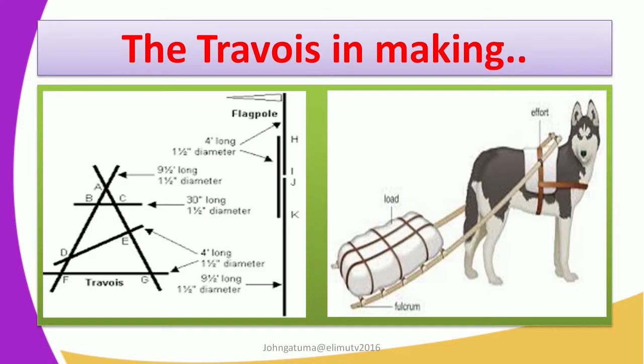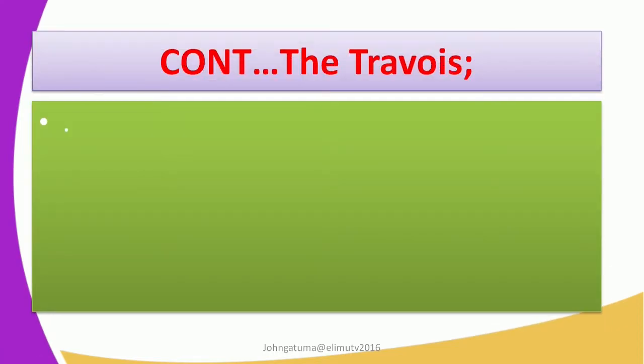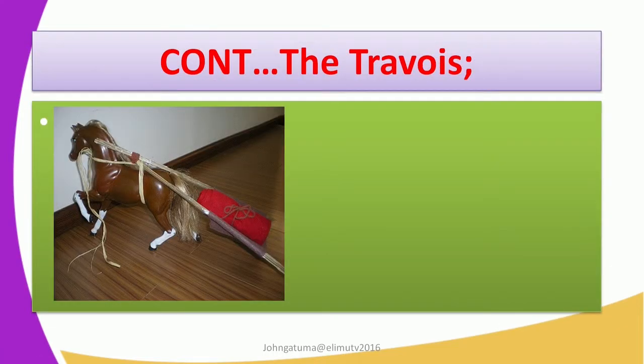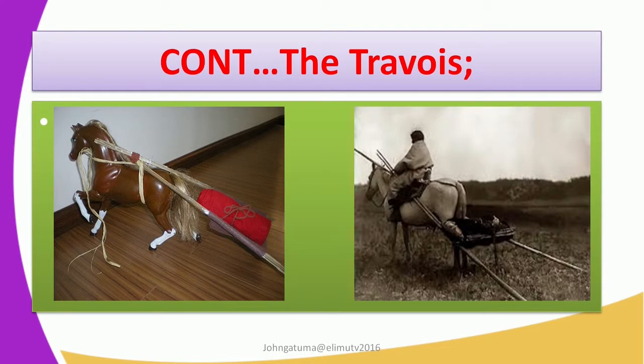We have an effort, a rod and the fulcrum. So the poles or flagpoles form the V-shape. The two poles are usually joined where the effort will be, and the rod is placed between the two flagpoles, whereby it is tied to the animal that drags. In other pictures of this vehicle, you see the two flagpoles tied to the animal that pulls. This is the Travois, a vehicle without wheels.